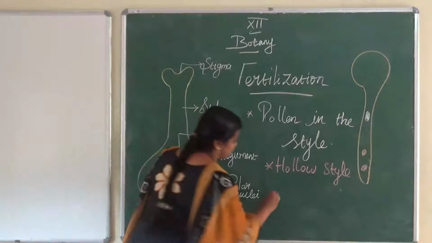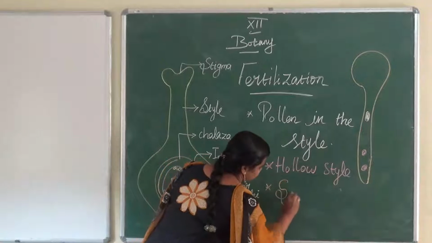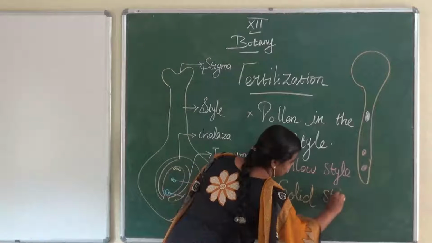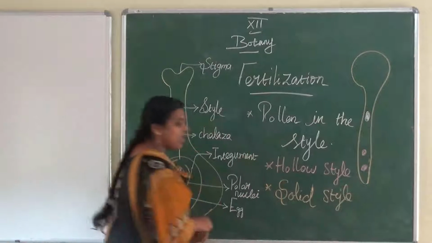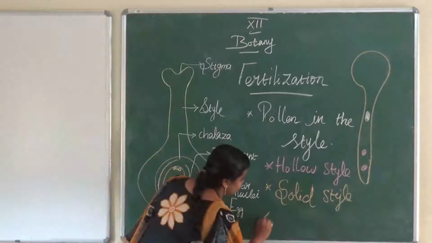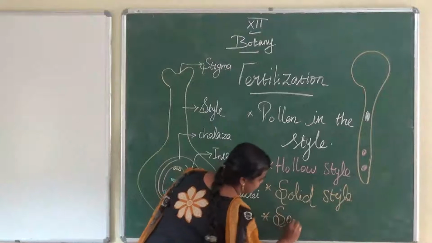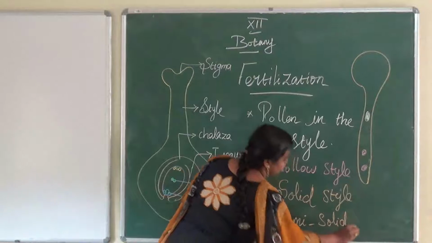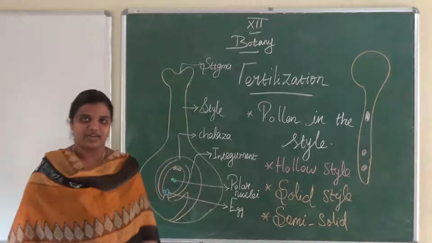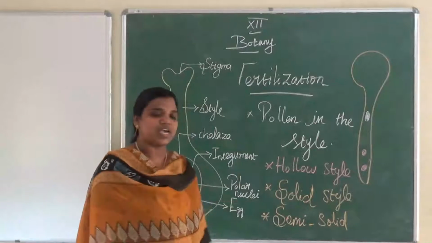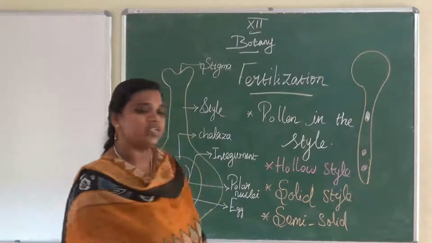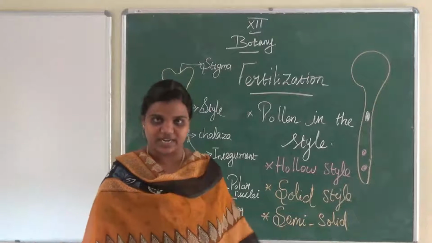Second one, solid style. And third one, semi-solid style. First one hollow style, second one solid style, and third one semi-solid style.